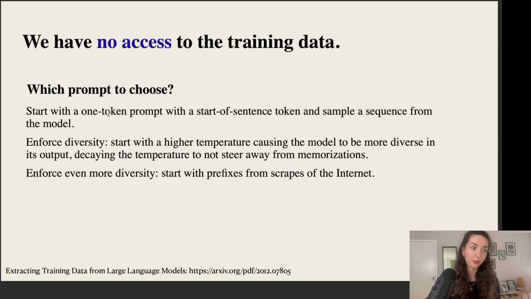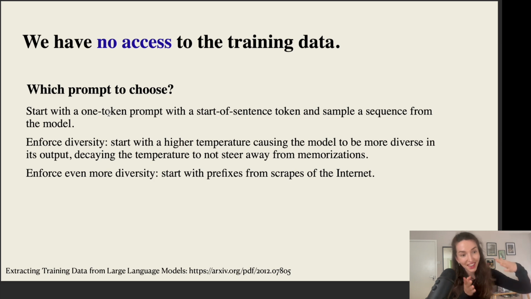So their first idea was, let's just start with a one token prompt, such as some kind of beginning of sequence token, and simply start with that token and sample a bunch of different completions from the model with a high temperature initially, such that we cause the model outputs to be more diverse, and eventually decaying the temperature to not steer away from memorization.